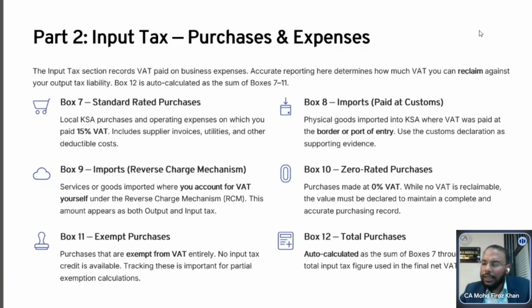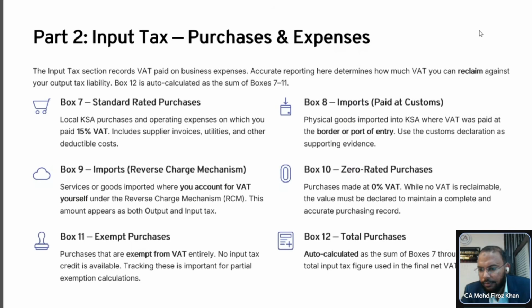Give me an example of box 8. For example, if you are importing any goods from Dubai, say you need a laptop, you are importing the laptop from the UAE. At the time when you go to the customs department, they will charge you VAT of 15%. You have to pay that VAT, and that will be disclosed here.